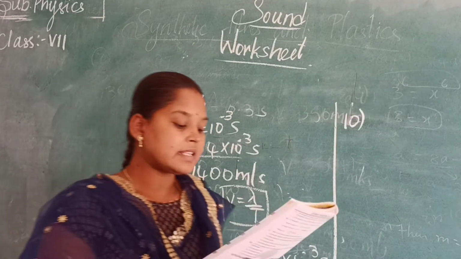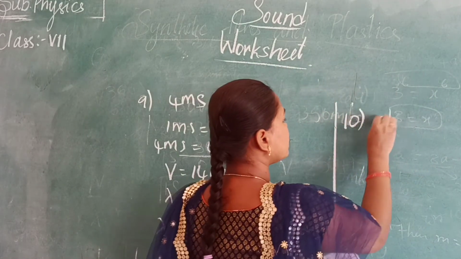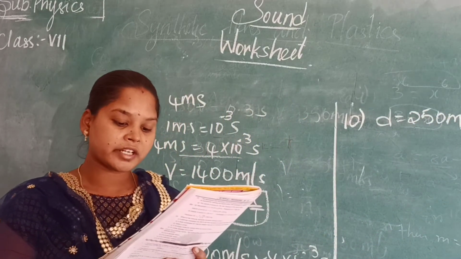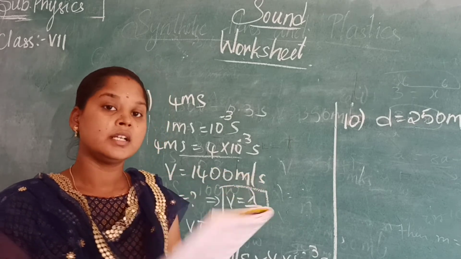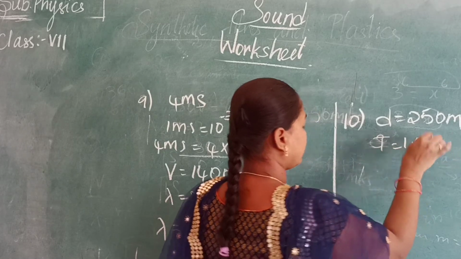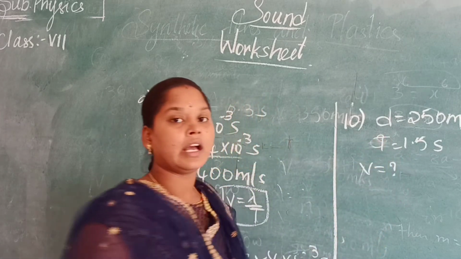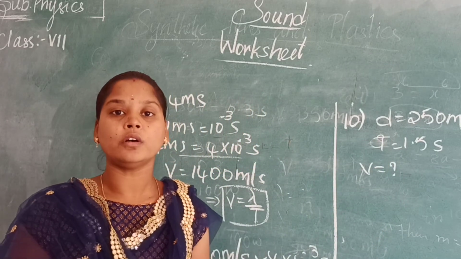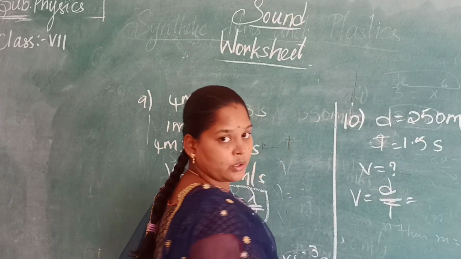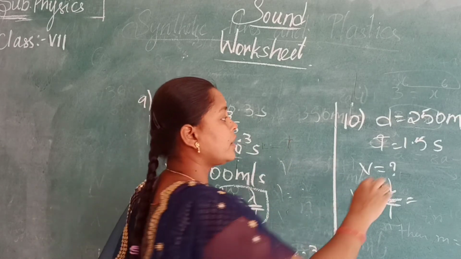A man stands at a distance of 250 meters from a wall. Here distance is 250 meters, and he shoots a ripple and hears the echo after 1.5 seconds. Time is equal to 1.5 seconds. What is the velocity of sound? Velocity is how much? We have already discussed before starting the lesson that in an echo the formula is V is equal to distance by time. Yes, for velocity, in the echo the distance is twice. The echo is observed after 1.5 seconds.